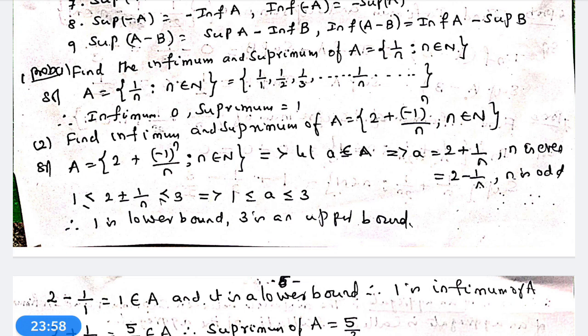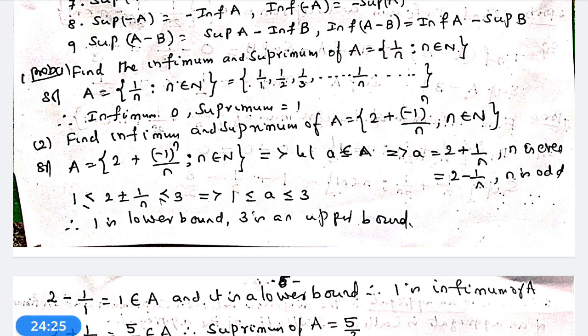Next problem, problem number 2. Find the infimum and supremum of A equal to 2 plus minus 1 whole power n by n, such that n belongs to capital N. What is the aggregate A? 2 plus minus 1 whole power n by n, such that n belongs to capital N.